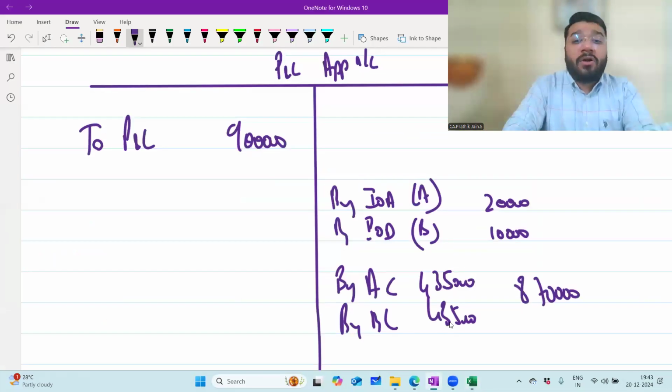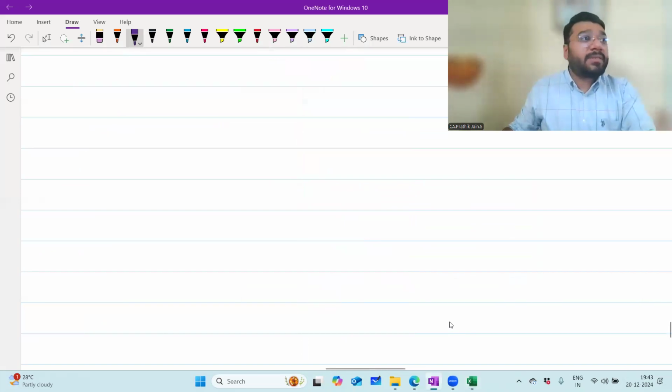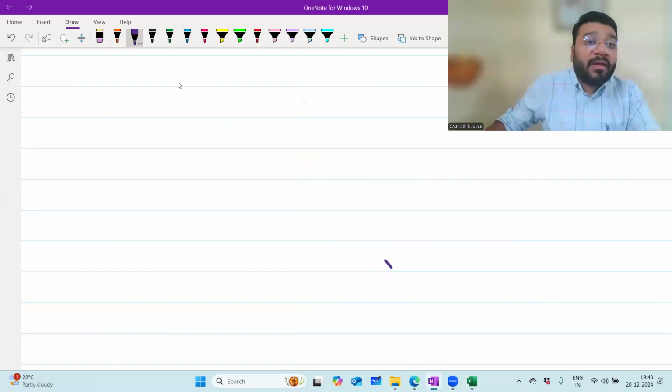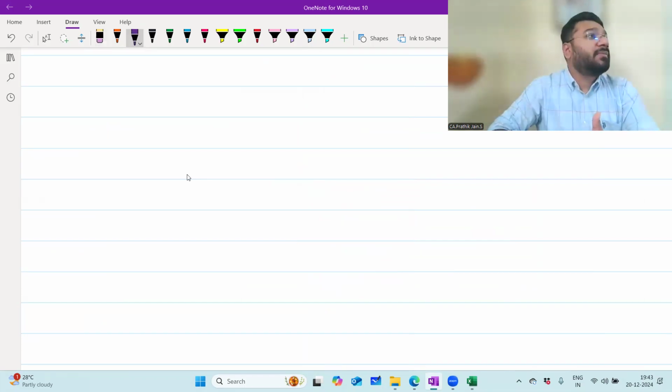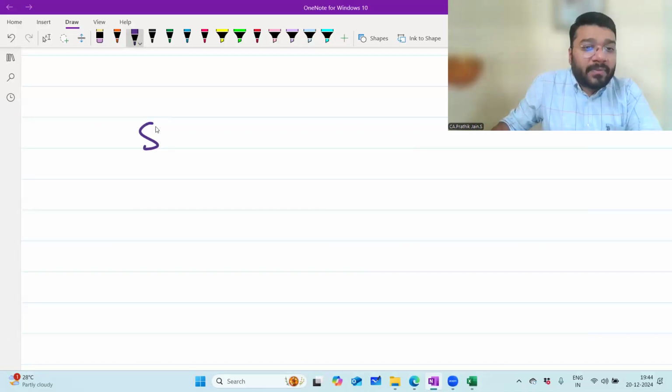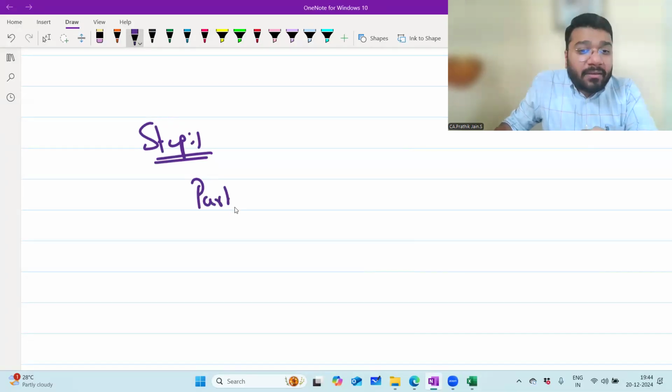We have discussed the logic of this in depth in the regular class. There is no time to discuss the logic, so I'll straight away give the solution. Whenever a scenario comes where your items of appropriation are more and profit is less, do not distribute the items of appropriation in accordance with the partnership deed. This is a different calculation which has been suggested. Step 1: prepare the tabular column, in which the first column is Partner.